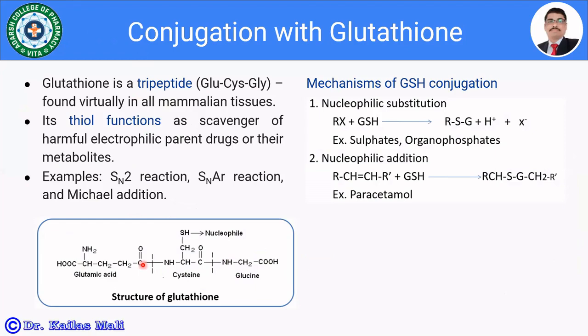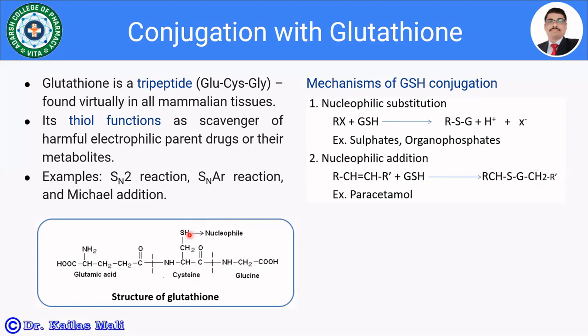Its thiol function, see here, the thiol function, is the nucleophile, acting as a scavenger of harmful electrophilic parent drugs or their metabolites, for example by SN2 reactions, SNAr reactions, or Michael addition. You may be aware of all these SN2 or SNAr reactions in organic or medicinal chemistry.